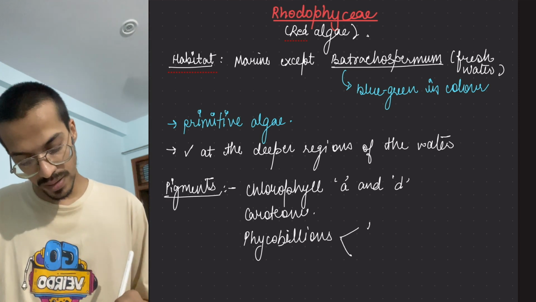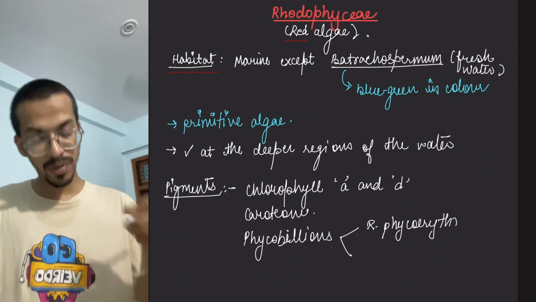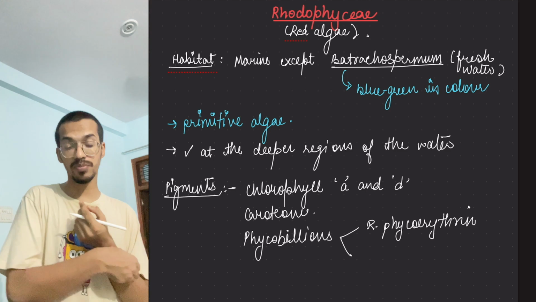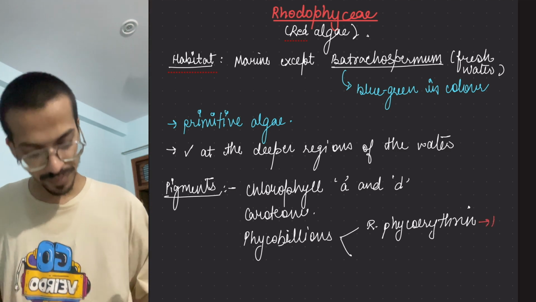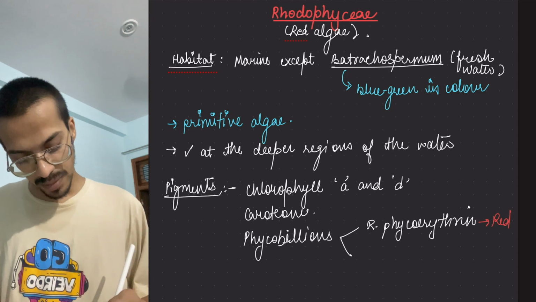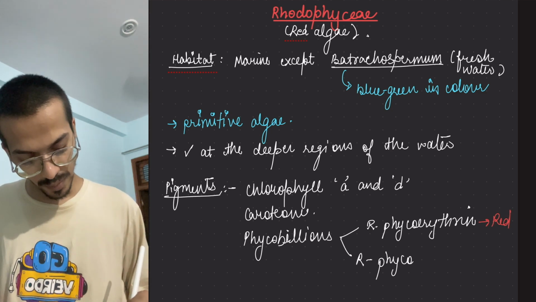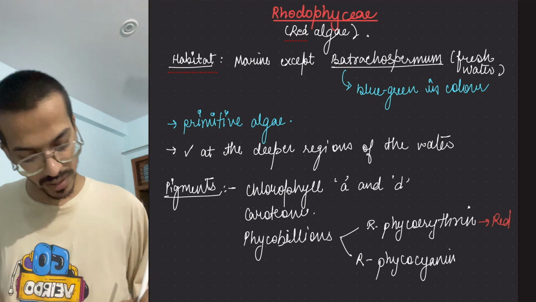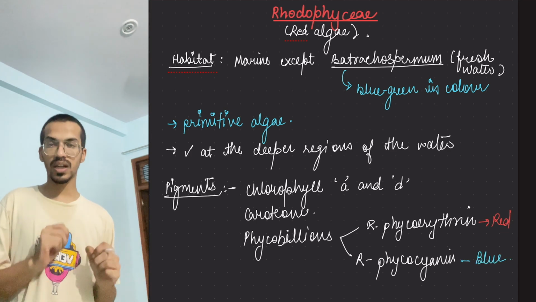One is phycoerythrin. The word erythro itself means red, so this gives the red color. Another pigment present in some of them is phycocyanin. Cyanin itself means the blue color. So these 2 different colors are there.